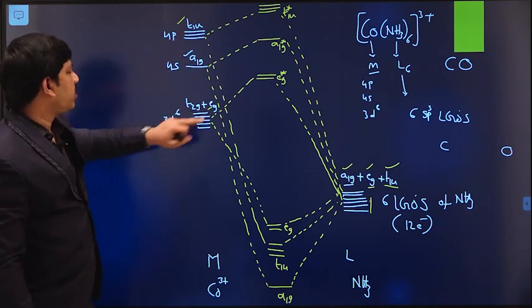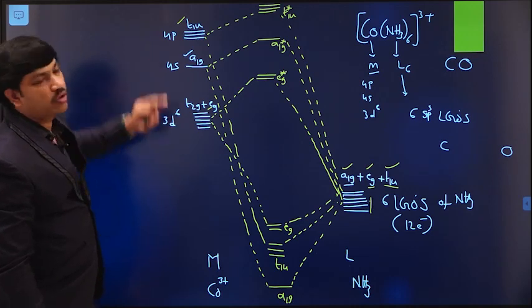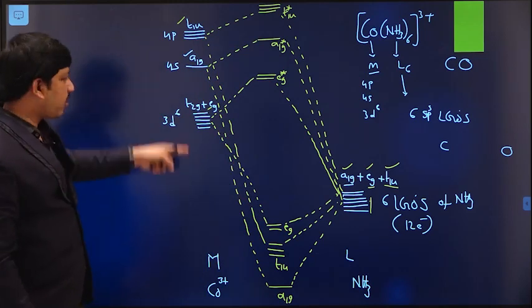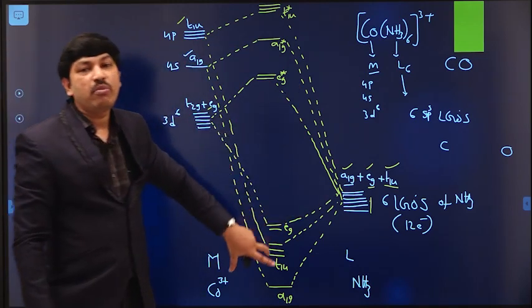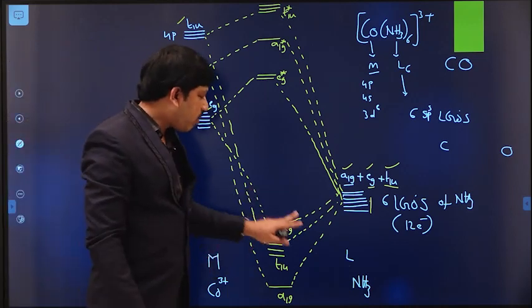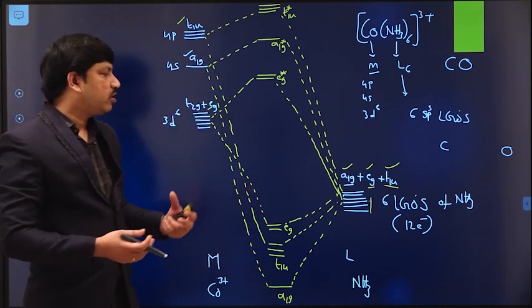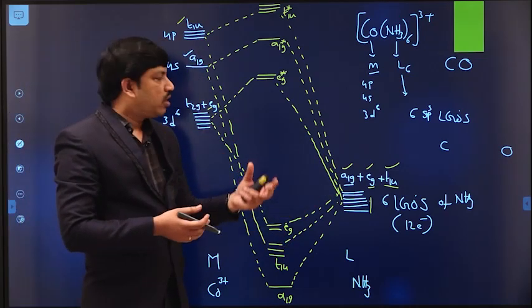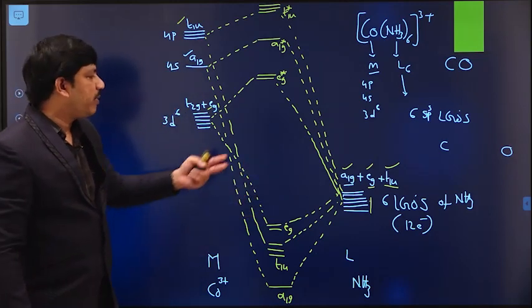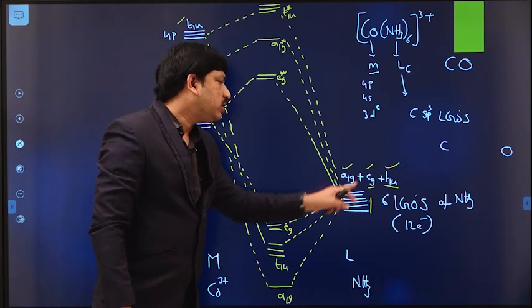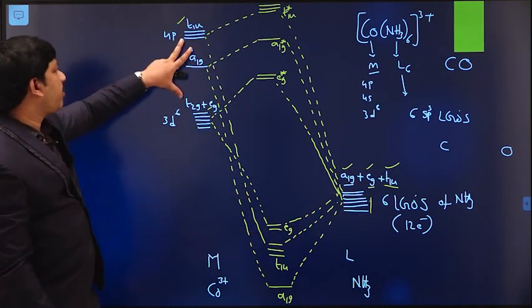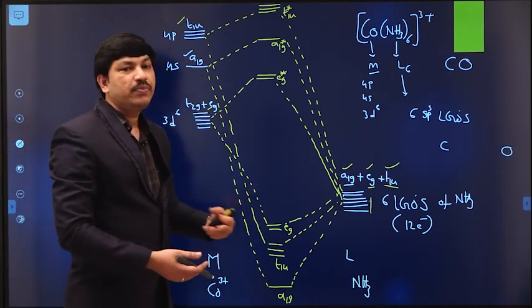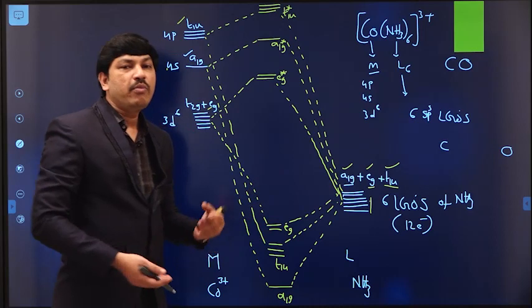A1g symmetry, T1u symmetry, Eg symmetry are available in the 3d, 4s, 4p orbitals. Now, this MO theory includes both atomic orbitals and ligand group orbitals during bond formation. Yes or no? So what is the meaning of bonding molecular orbital? During bond formation, the atomic orbitals or group orbitals available in the given molecule undergo a linear combination process depending on the corresponding symmetry elements. So all these 6 ligand group orbitals now combine with atomic orbitals available in the metal center. That indicates that the bond between the metal and ligand is a little bit covalent in nature.